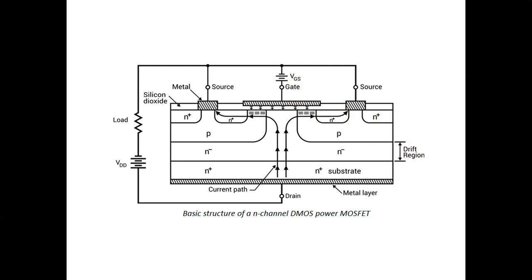The first layer is called the depletion layer, and the second one is called the inversion layer. The formation of the depletion region is due to the gate voltage being applied to the body, indirectly.